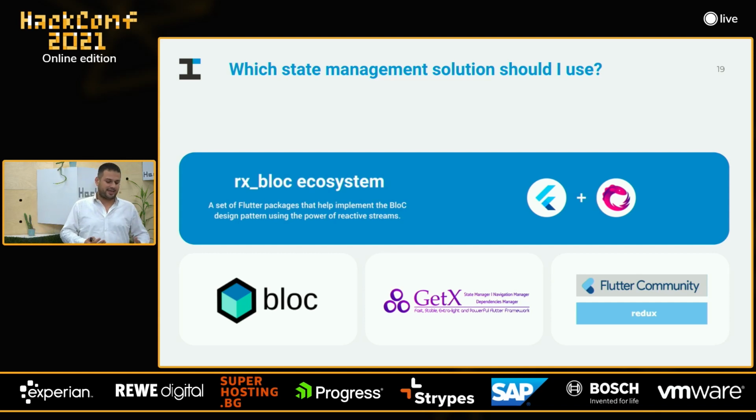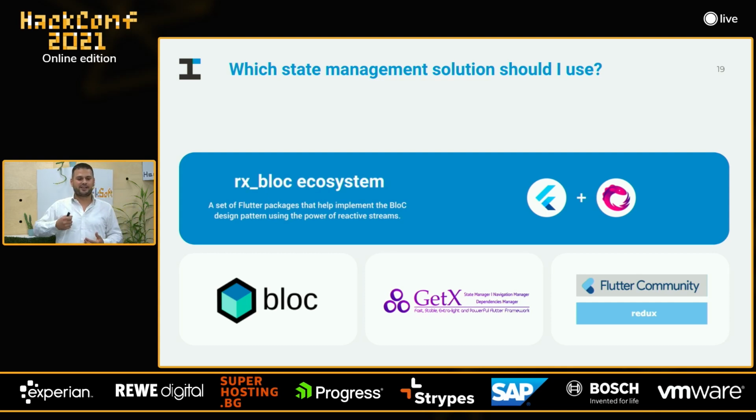The second package is GetX, which is not just a state management solution, but also includes navigation management, dependency management, and much more. It's very powerful and it's very popular. Then we have Redux implementation in Flutter, which means that if you have already experience in building React applications, you can use the same knowledge for building Flutter applications, which is great. To be honest, all of these state management solutions are great, but unfortunately, I wouldn't have time to go through each of them. So that's why I'm going to focus on the RxBlocs ecosystem, which is a set of Flutter packages that help implement the business logic component design pattern using the power of reactive streams.